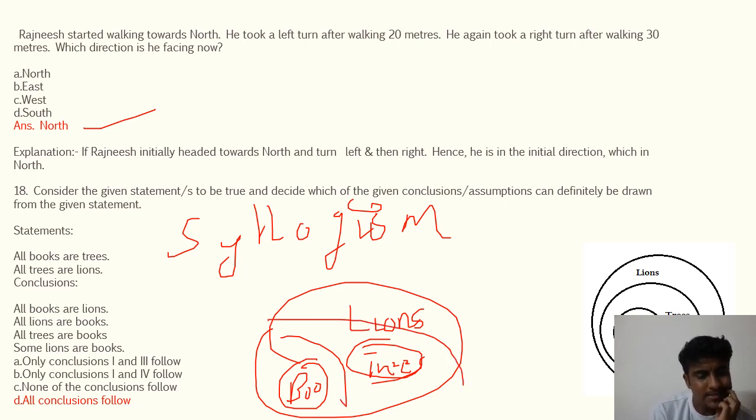All books are lions, yes. All lions are books, yes. All trees are books, yes. Some lions will also be books, yes, some lions are books as well. So here all conclusions will follow, because if we draw the Venn diagram we get the relationship between lions, trees and books.